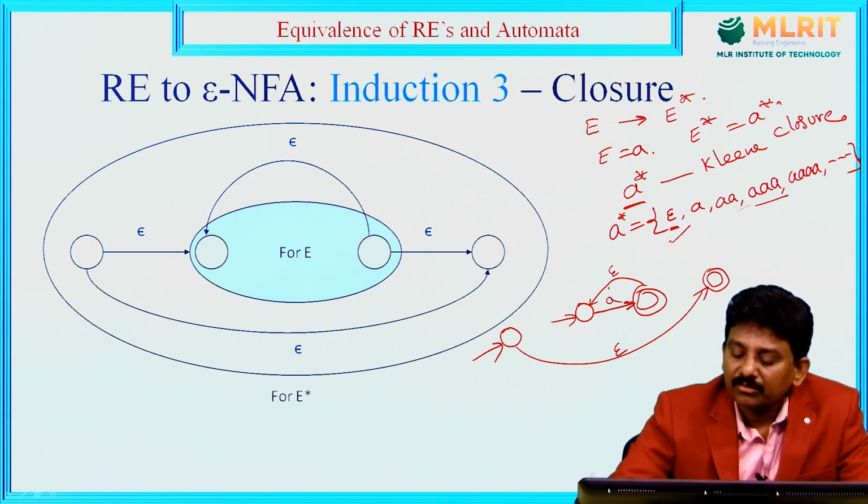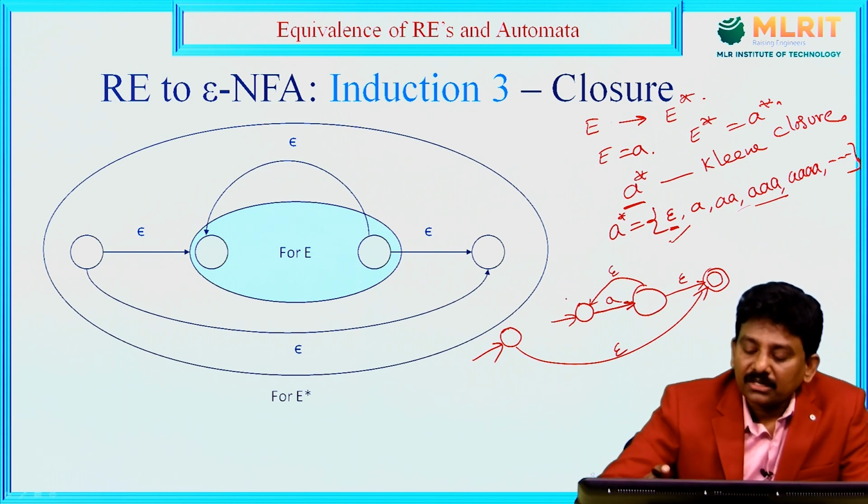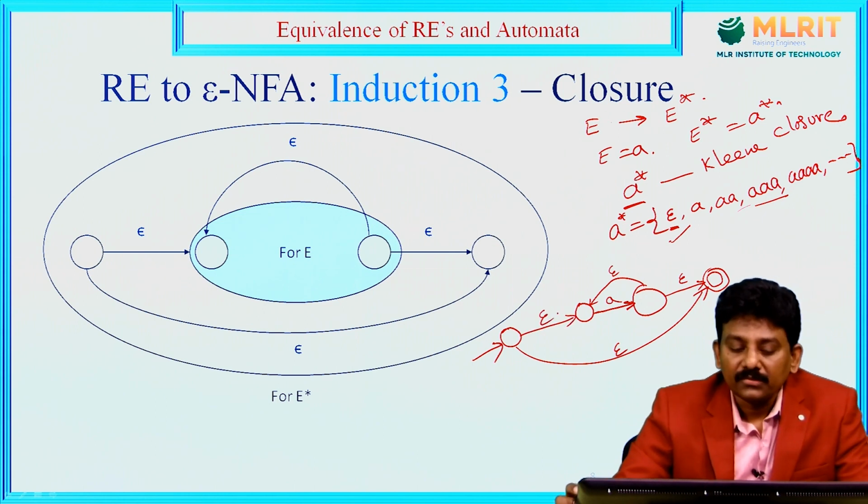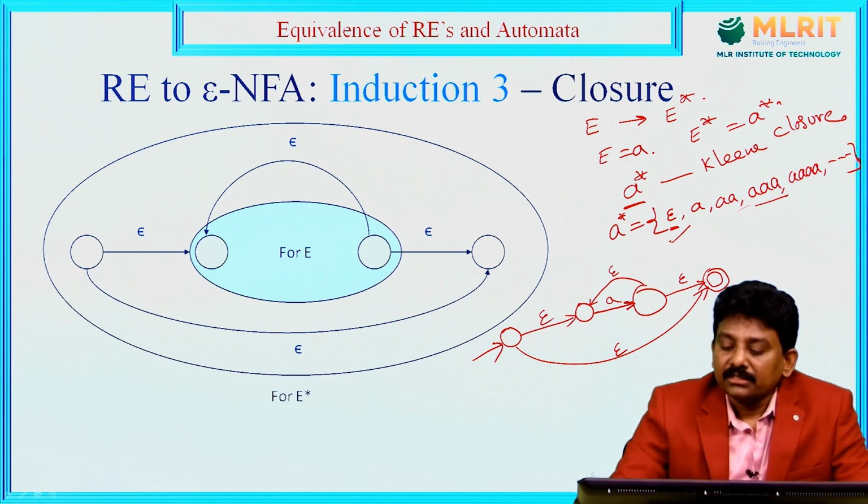You can read any number of A's, so we connect this state to this state with an epsilon move. This is no more a final state, and this is no more an initial state; this is the new initial state. I can connect this with the epsilon move. Like that, Kleene A closure.